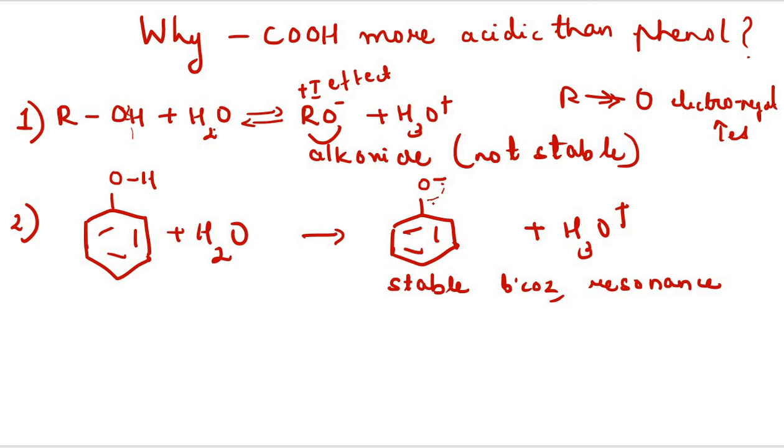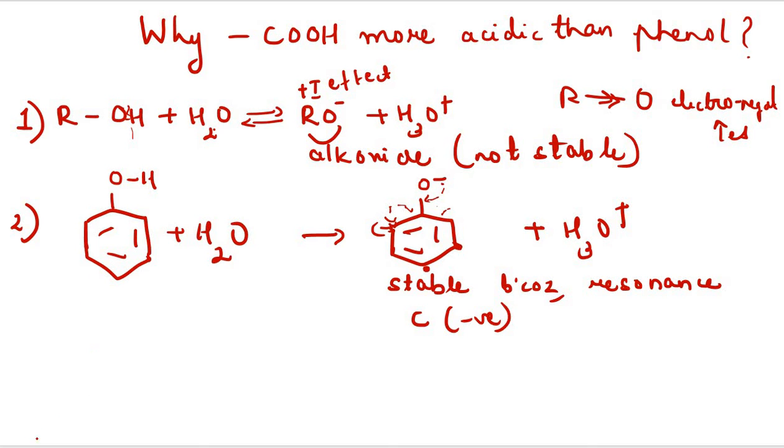Now when we are drawing the resonating structure, if the negative charge comes to this side, this bond will shift to this side, and thus here it will acquire a negative charge. What atom is present here? Carbon. And the carbon is not that much negative, and thus the ion formed is much more stable.